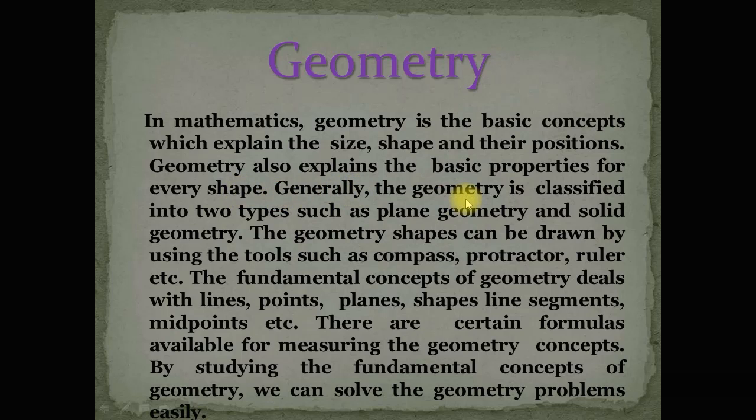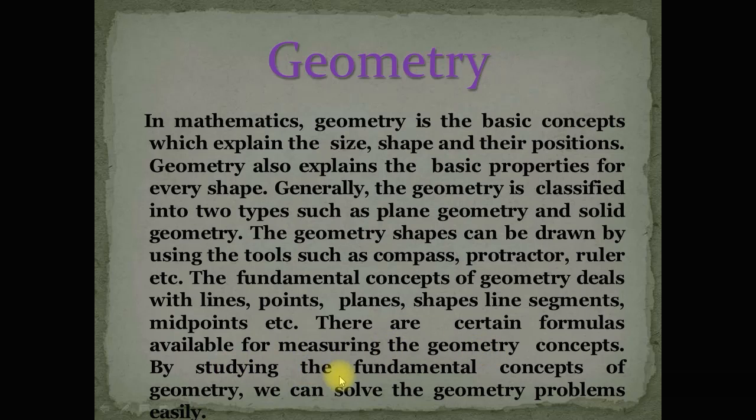Generally, geometry is classified into two types, such as plane geometry and solid geometry. The geometry shapes can be drawn by using tools such as compass, protractor, ruler, etc. The fundamental concepts of geometry deal with lines, points, planes, shapes, line segments, midpoints, etc. There are certain formulas available for measuring the geometry concepts.